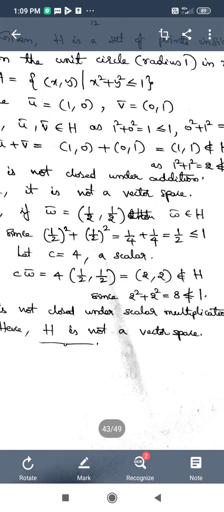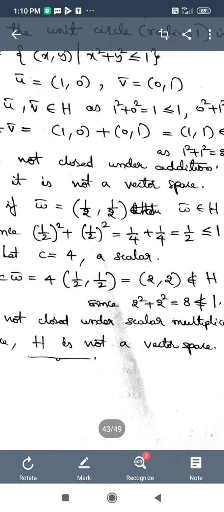That means I am going to verify the scalar multiplication, and that is the reason I am taking the scalar multiple of W bar with the scalar C, which is 4 times (1/2, 1/2). This is equal to (4 into 1/2, 4 into 1/2), which is (2, 2).